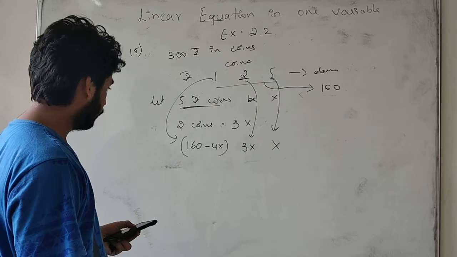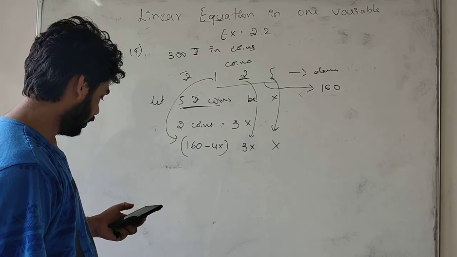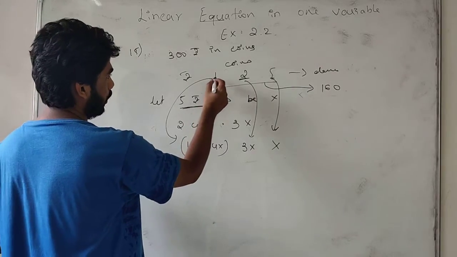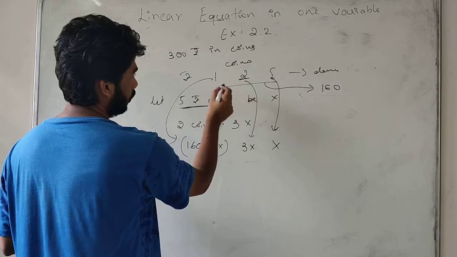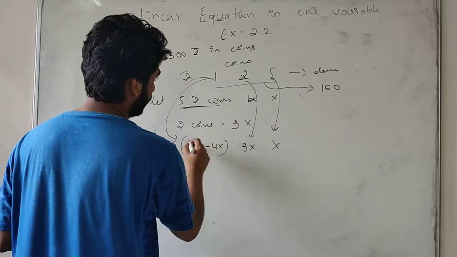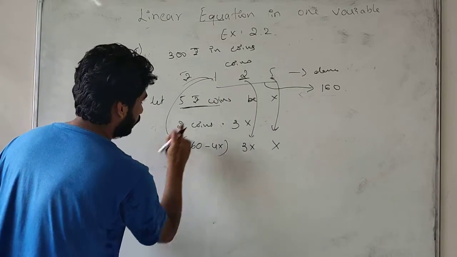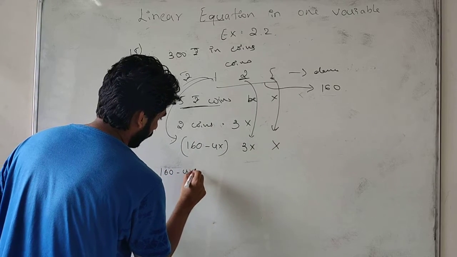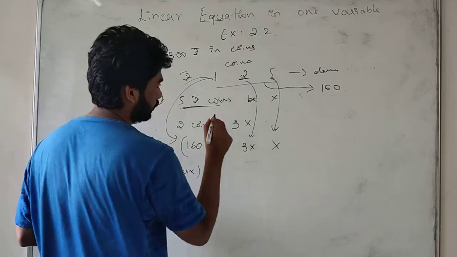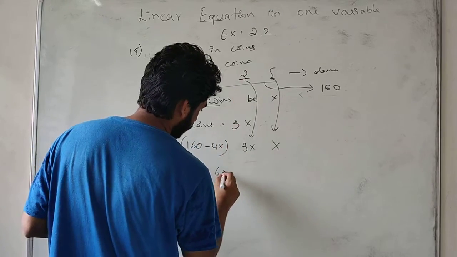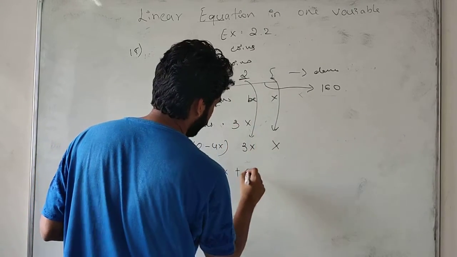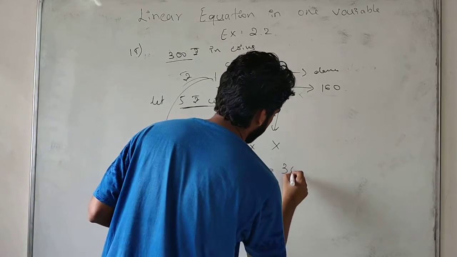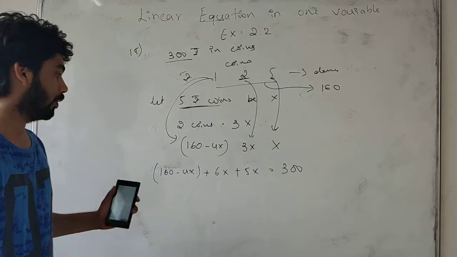Okay, students, now I will be adding all this. Since it is a 1 rupee coin, I multiply 1 into the 1 rupee coins, so I get 1 into 160 minus 4x, plus 2 threes are 6x, plus 5 into x is 5x. The total amount is 300 rupees. In this way we can calculate x.